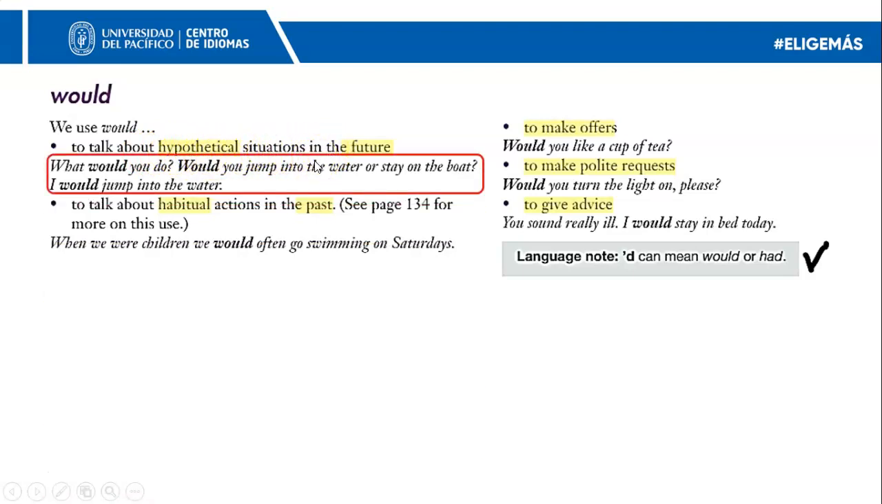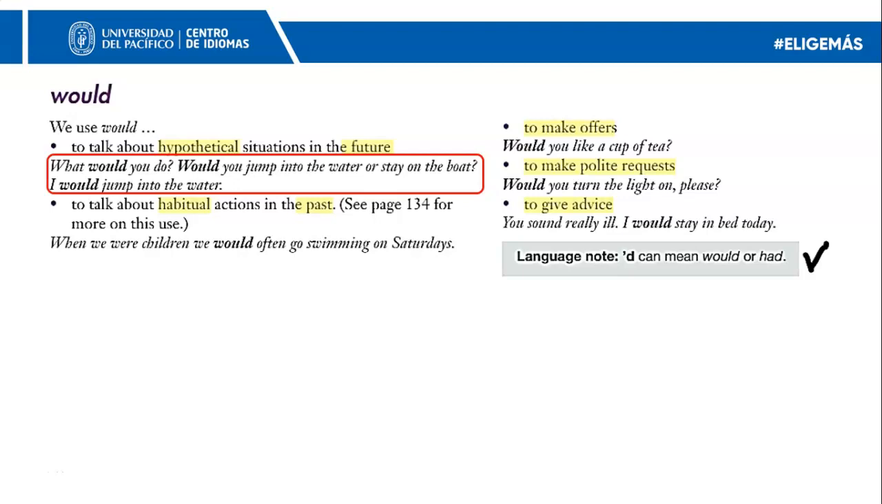Example: What will you do? Will you jump into the water or stay on the boat? I would jump into the water. Now, here we're talking about something hypothetical, and it could happen in the near future or perhaps not so near future, could be far future, but it is definitely about a future event.